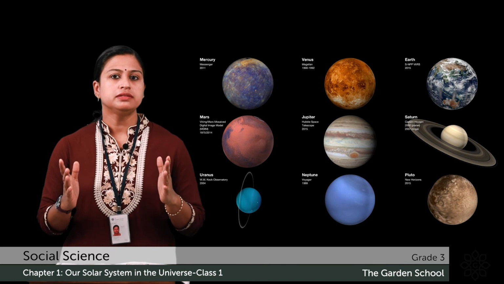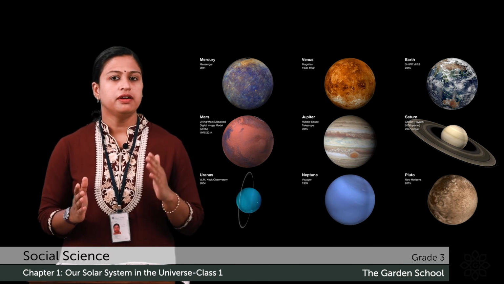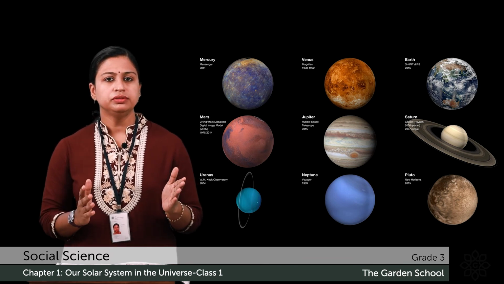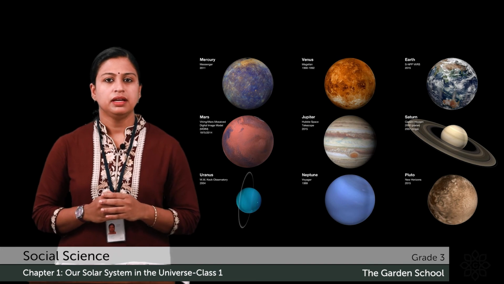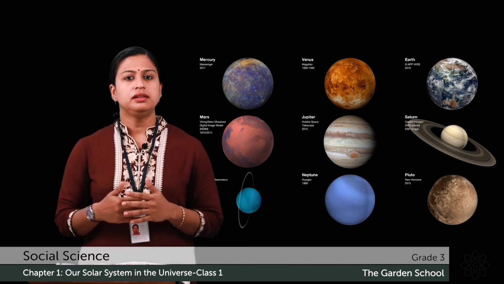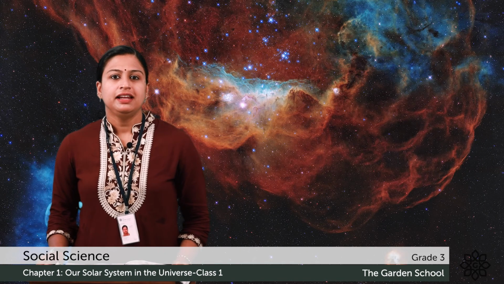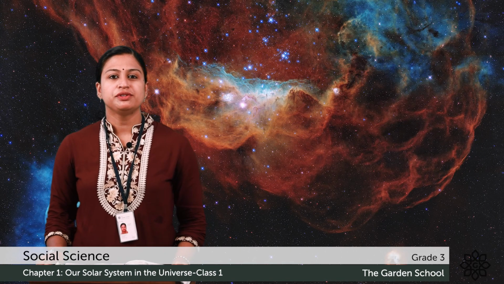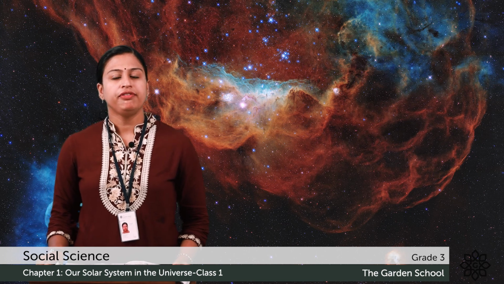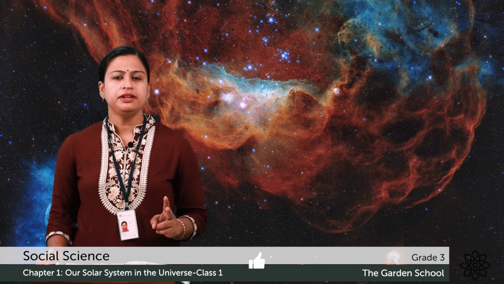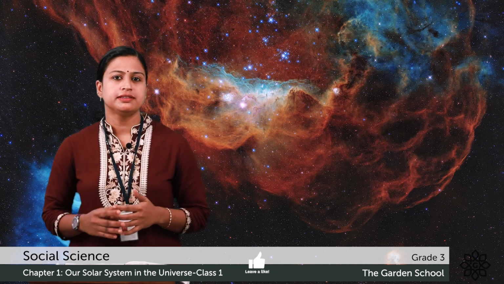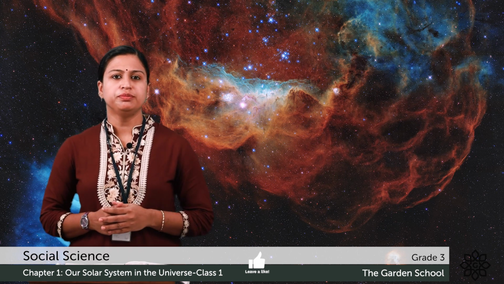We all know our solar system consists of the sun, the moon and the planets. In the next class, we will learn about the planets in detail. Kids, let's do an activity. You have to draw and color your favorite planet and write 2 important features about it in your notebook.